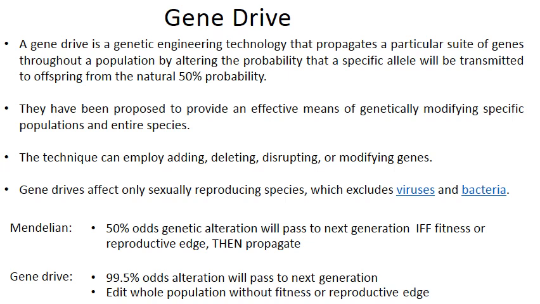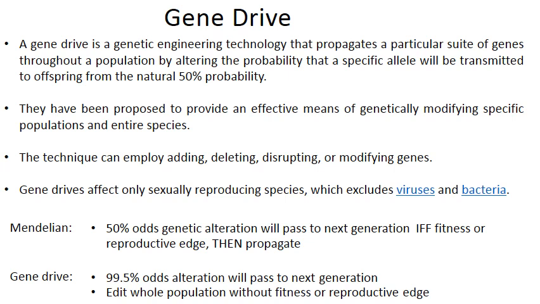What happens in gene drive here? By altering or directing a particular segment forcefully to get into the future generations, even up to 99.5% of the offspring will inherit the alteration. This edits the whole population without fitness or reproductive edge.